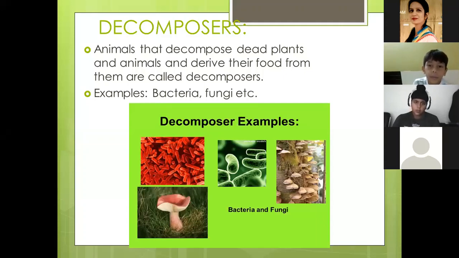Have you ever seen a dead animal in your surrounding? Maybe a dog or a cat died of some accident. After a few days it happens, it starts stinking a lot. If any animal dies, maybe a mouse dies in our house, it starts stinking a lot. बहुत बास आती है उसमें से. Why does this happen? Because bacteria and fungi start acting on it. Okay, they start decomposing them.